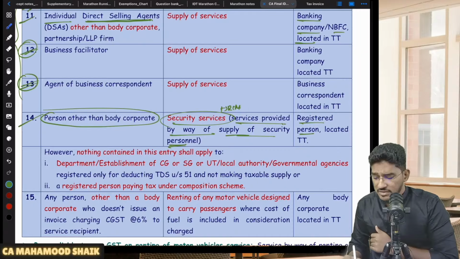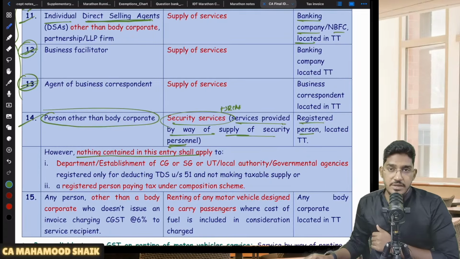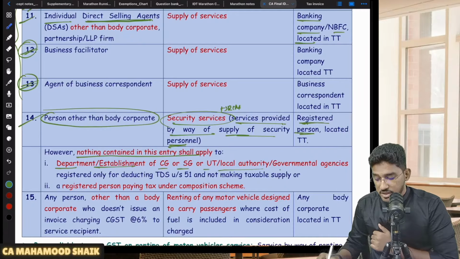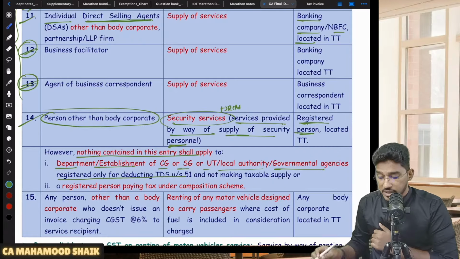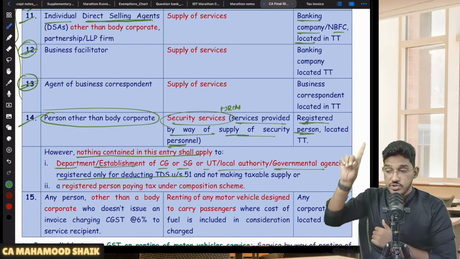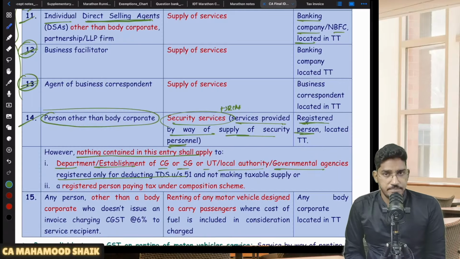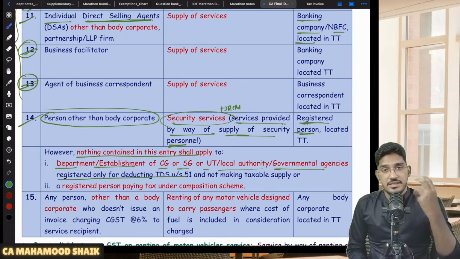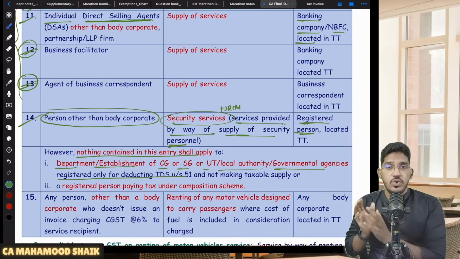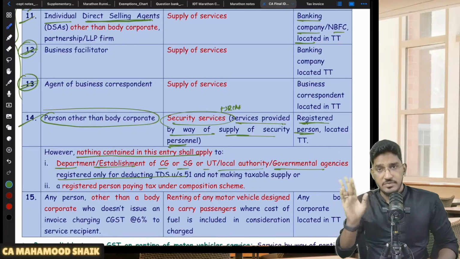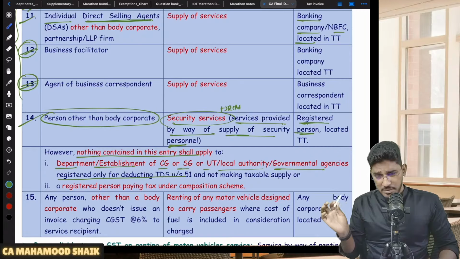However, nothing contained in this entry shall apply. So that means RCM will not apply. When, sir? When the recipient is a registered person, but that recipient is a department or establishment of central government, state government, union territory, local authority, government agency who has taken registration only for deducting TDS, but not for making any taxable supply. GTA, one relaxation we have seen, no? Same relaxation they are giving here. So recipient is registered, supplier is other than body corporate, security services by way of supply of security personnel. But recipient has taken registration only for deducting TDS under section 51, but not for making any taxable supply. Then RCM will not become applicable.